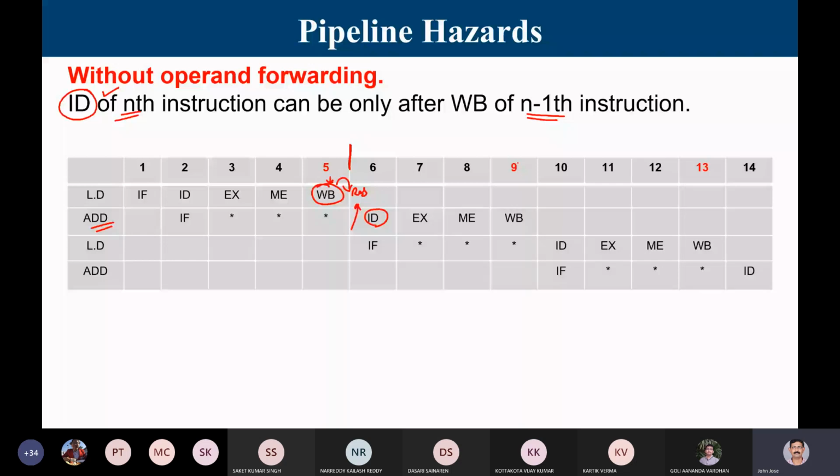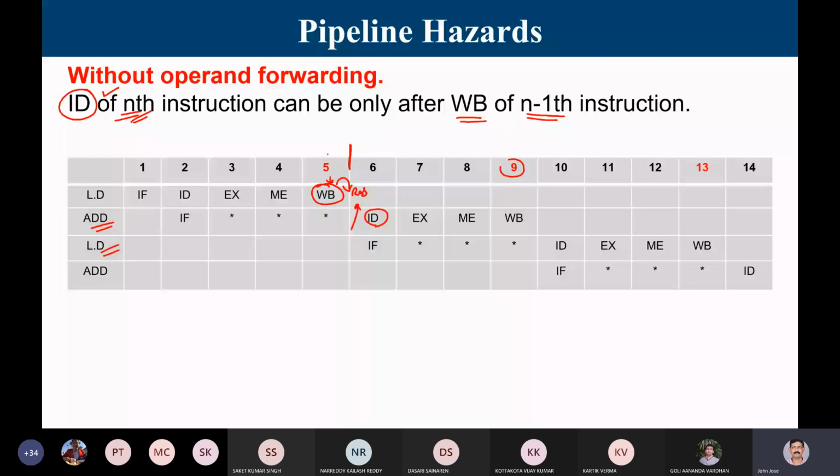The ID of the nth instruction can happen only after the WB of the n-1th instruction. So the ID of the second instruction can happen only after the WB of the first instruction, and it goes on like that.